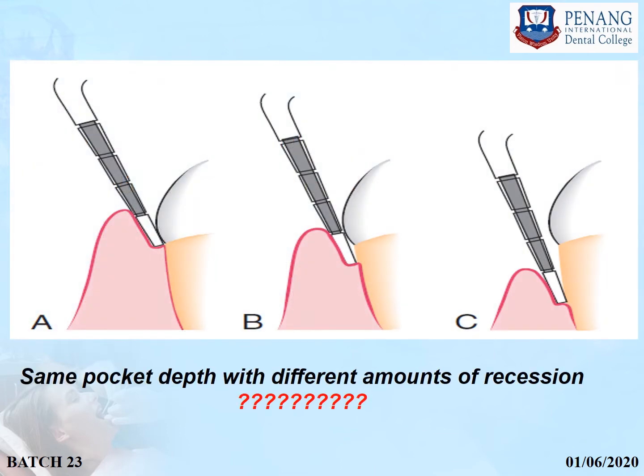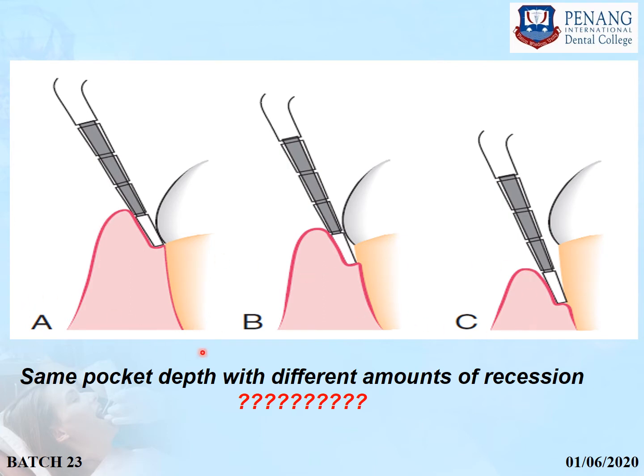So here you can see the same pocket depth is there, but there is a different amount of recession. You can see here, this is the amount of the pocket depth, which is the same in all three, A, B and C, but when we measure the distance from the CEJ to the base of the pocket, it varies significantly. So while measuring the loss of attachment, apart from measuring the distance from the CEJ to the base of the pocket, we have to measure the distance from the gingival margin to the CEJ also, as you can see here.